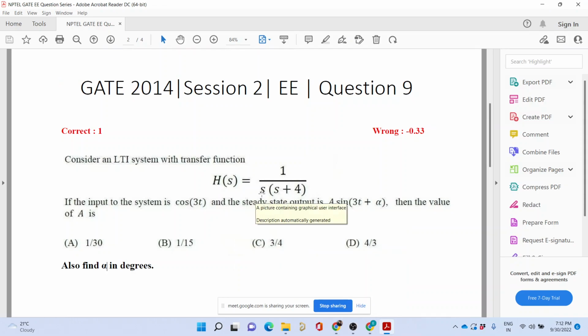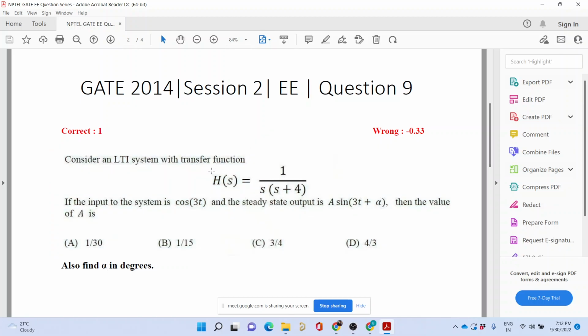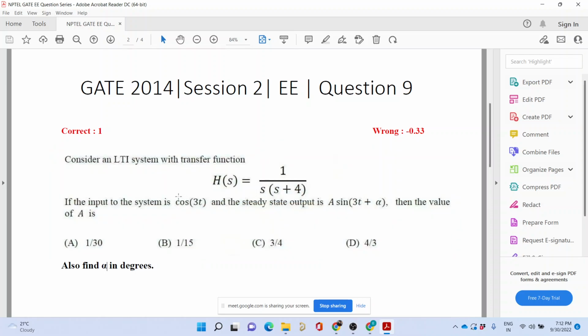Let us see how we are getting it. The first thing to keep in mind is that cos of 3t is given to you as input. This is an LTI system. It is not going to change your waveform at steady state. Whatever you give as input, it would produce similar output, the wave shape being very much similar.